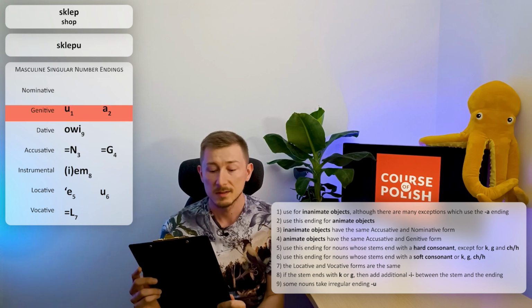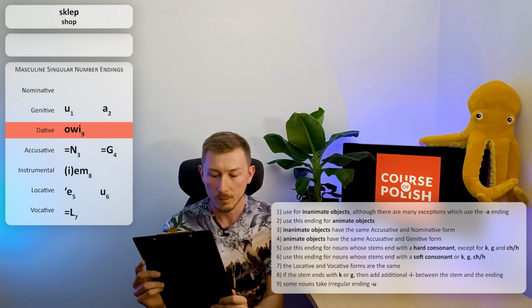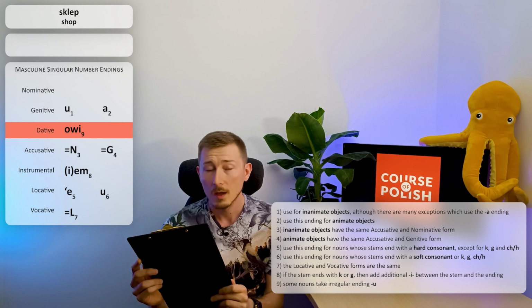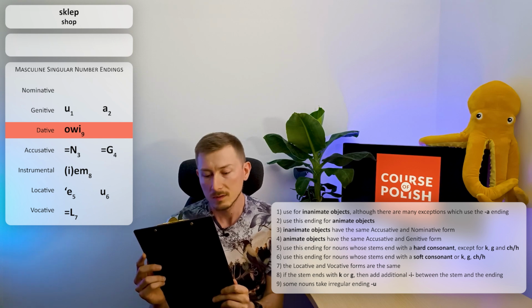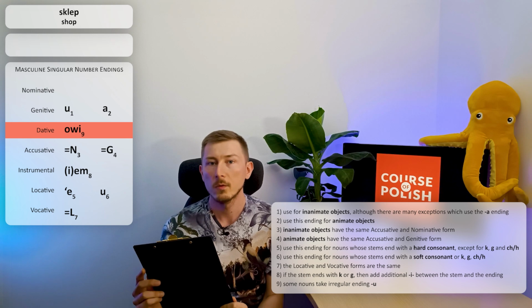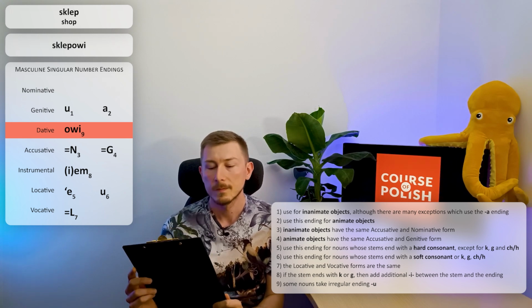The next case, dative. Here we have just one option, ending ovi, with a rule, rule number 9. Some nouns take irregular ending u. Sklep is a regular noun, so we are going to use this ending ovi. So the form will be sklepovi.